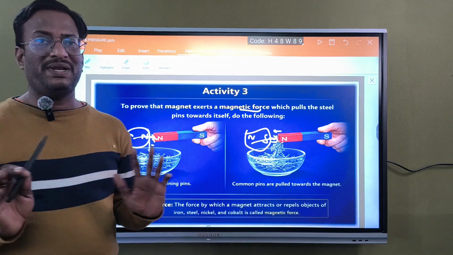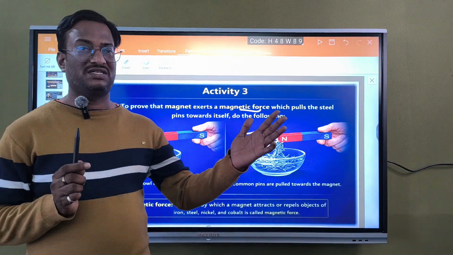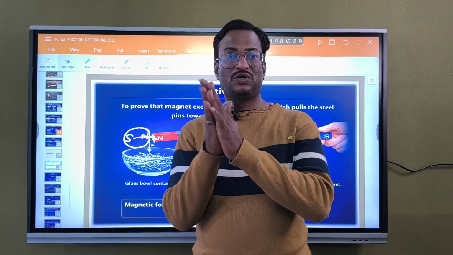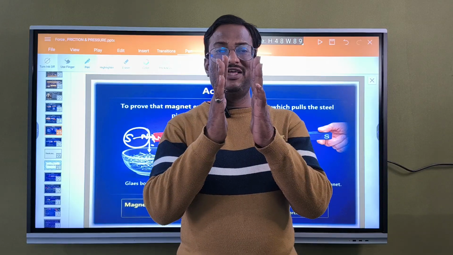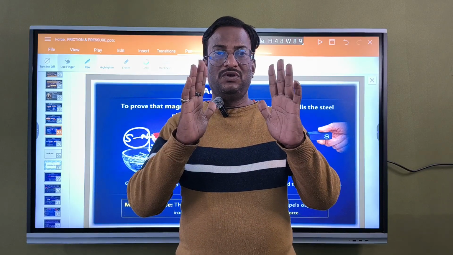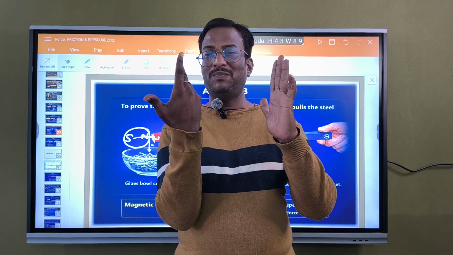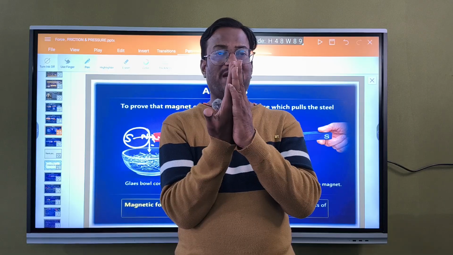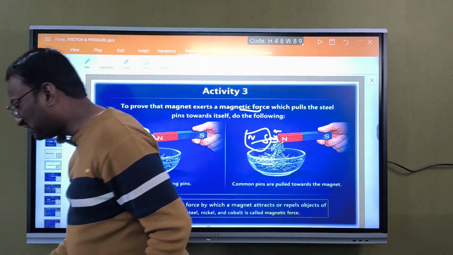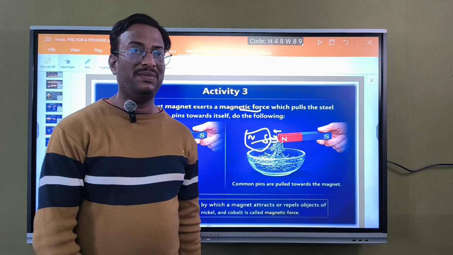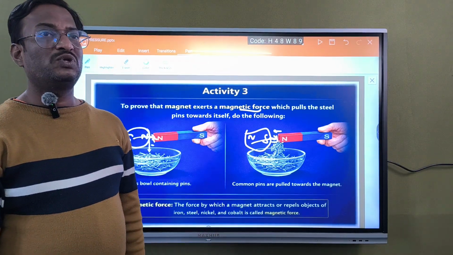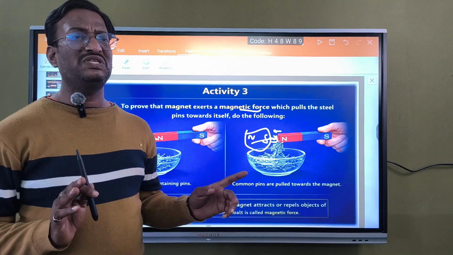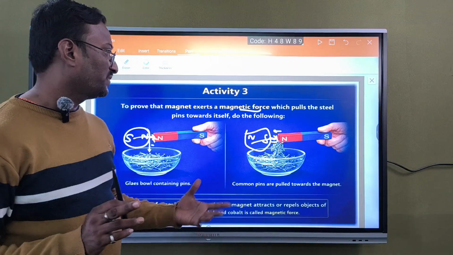One thing: like poles will repel each other, unlike poles will attract each other. This is a north pole and this is also a north pole. If you bring them together, they will move far away because they are like poles. If you bring a north pole and a south pole towards one another, they will attract. So like poles repel each other in magnetism, and unlike poles attract. Unlike means dissimilar poles: north-south is unlike. Like means north-north or south-south. So that is the thing.